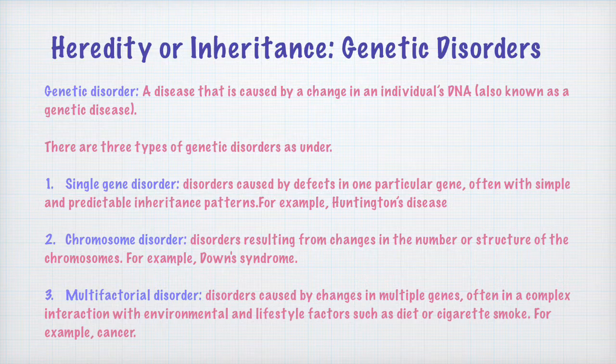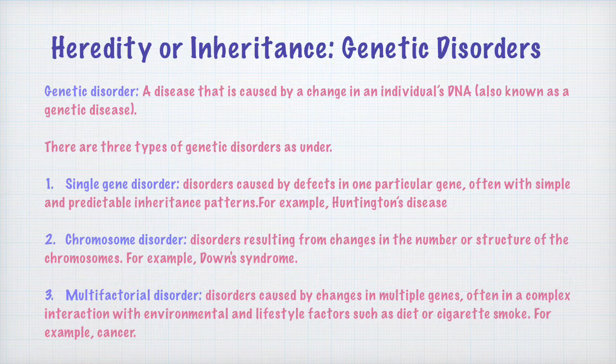So we learned in the last lesson that there are three types of genetic disorders. A genetic disorder is a disease that is caused by a change in an individual's DNA. So there is some kind of change which happens in the individual's DNA, and because of this, genetic disorders happen. Genetic disorders are of three kinds: single gene disorder, which involves defects in one particular gene. Huntington's disease is one such disorder where there is an abnormality in just one gene within a person.